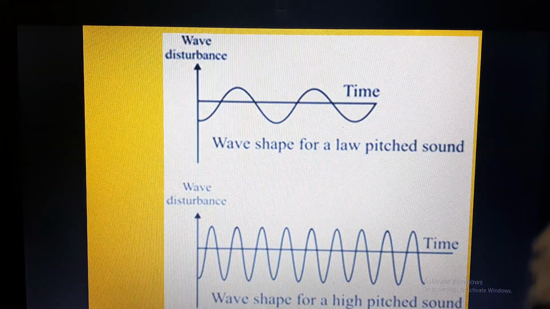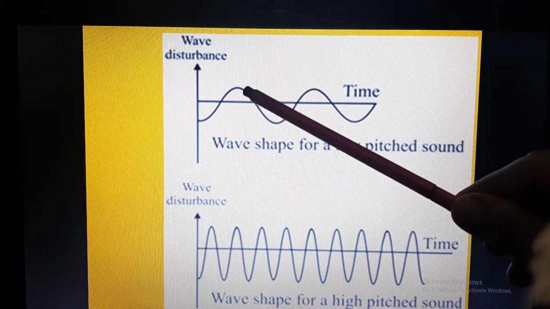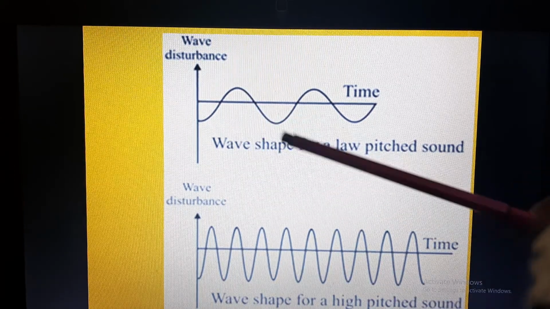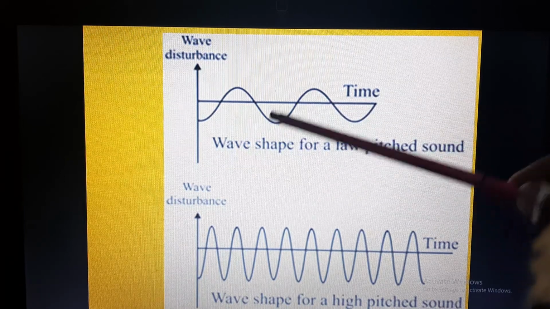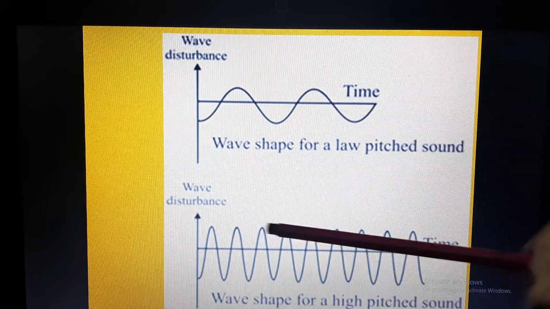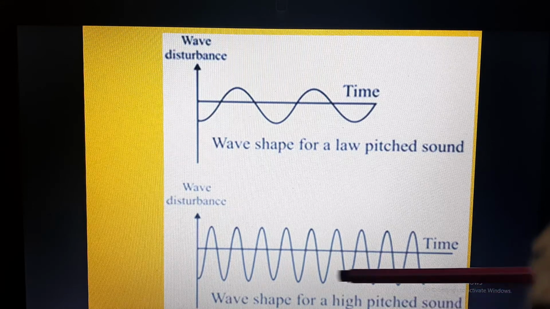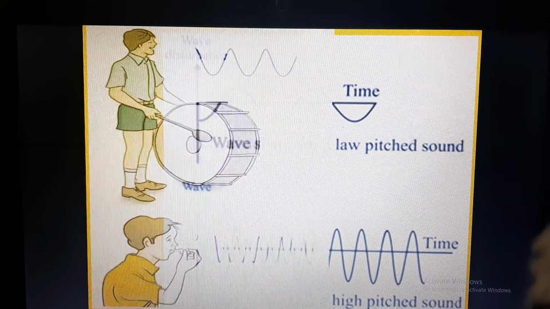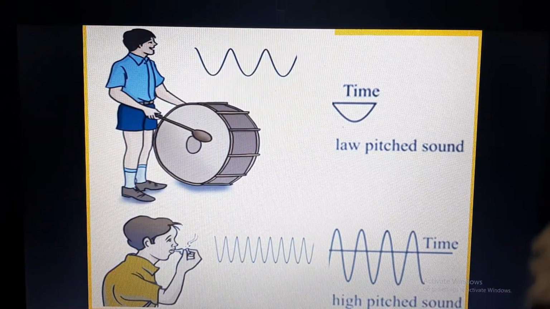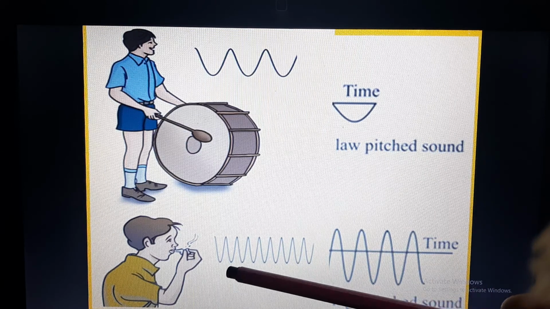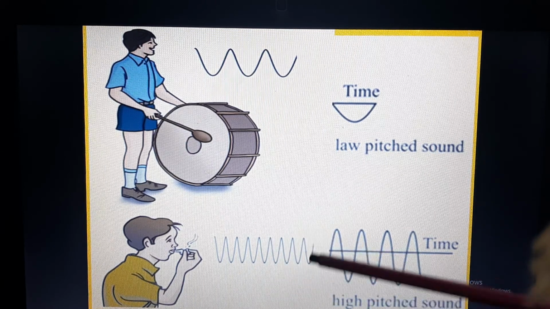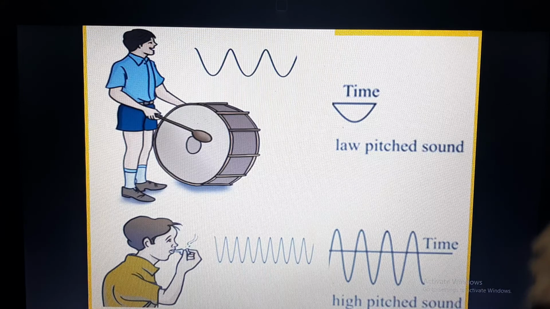Here you can see, the amplitude is the same, but here the wave shape shows the pitch is low, because the frequency is low, and here the frequency is high. So this is high pitch and this is low pitch, right? Similarly, when the drum is beaten, it produces a low pitch sound, and when the whistle blows, it produces a high frequency sound. Therefore, this is high pitch, or more shrill.